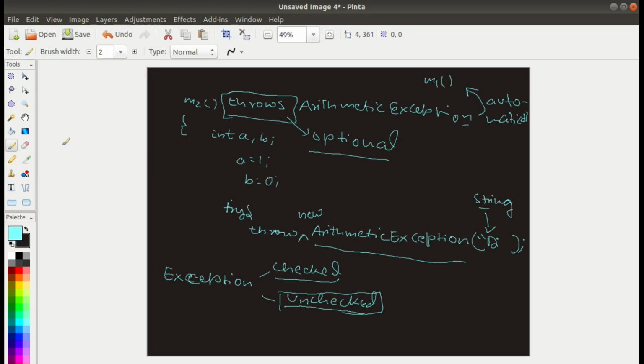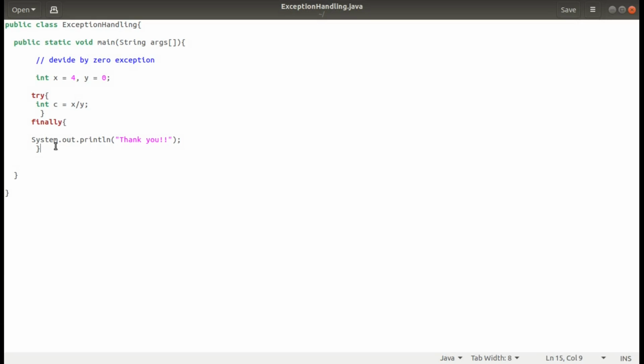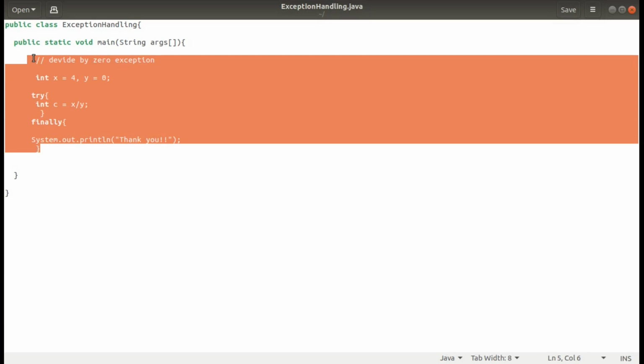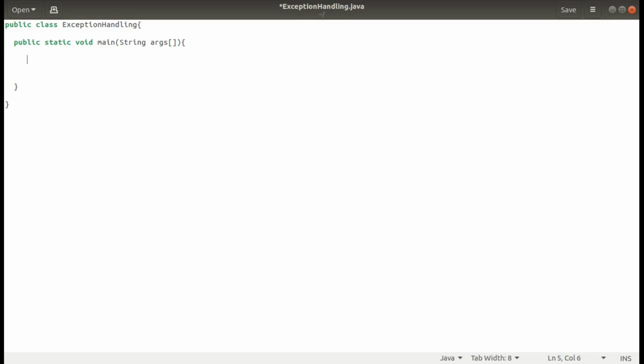Let's understand this concept through the coding part. In this coding video, I will call a method. Suppose you are calling an m1 method, and the m1 method is taking int a, b.